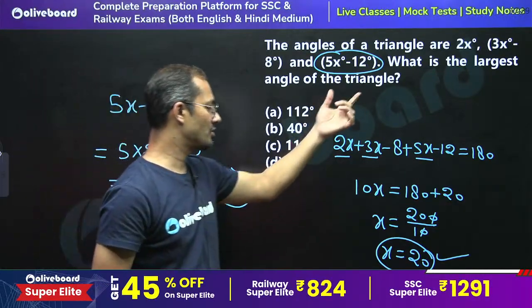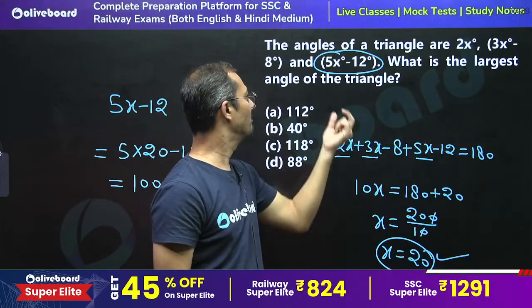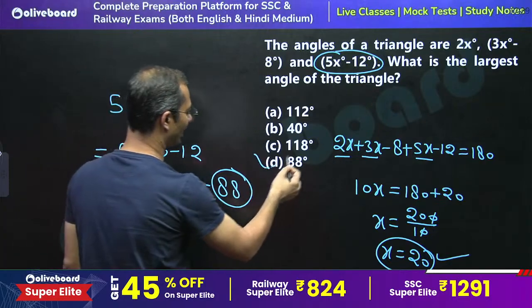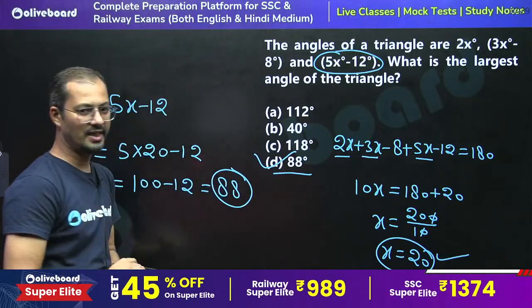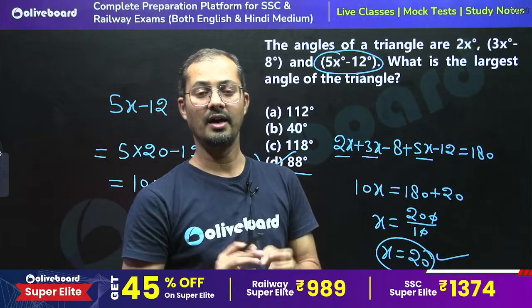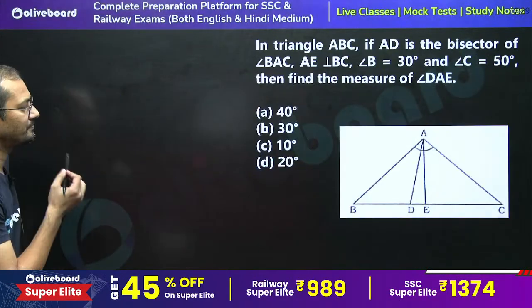See, 2x is equal to what? 20 into 2, 40, right? So 3x is 60 minus 8, 52, right? So we can say that 88 is the largest angle of the given triangle. So D is the right answer. Yes, D is the right answer. I hope this is very much clear to you all. So moving to the next question.